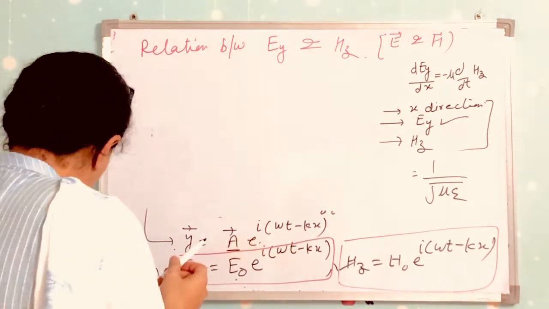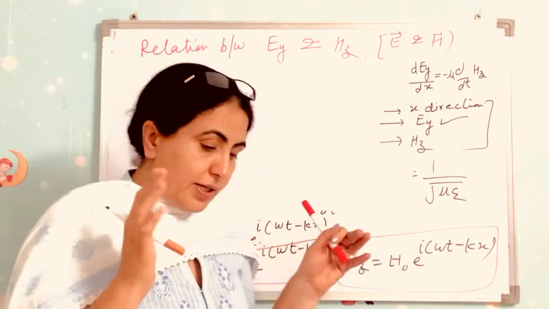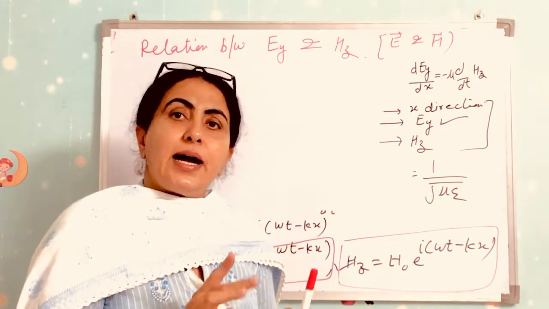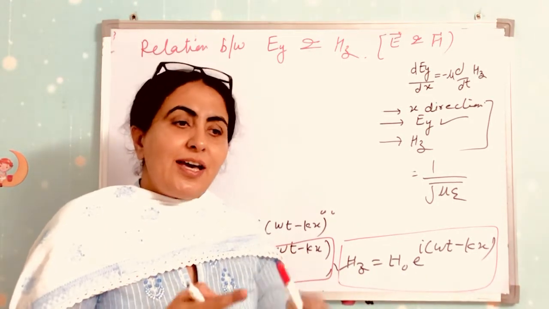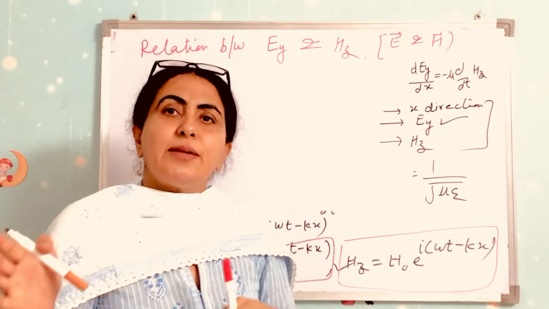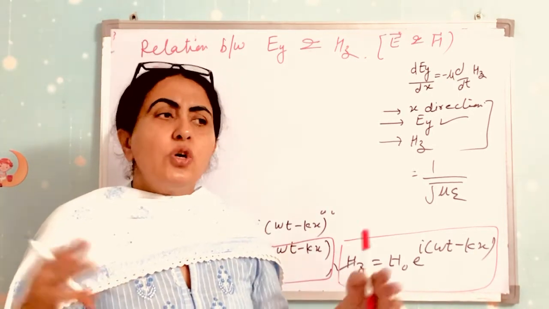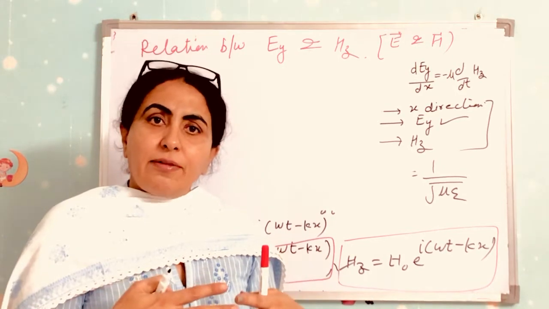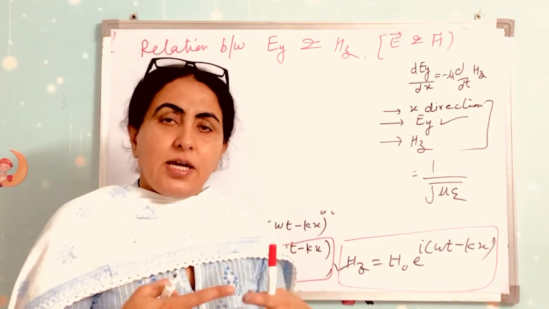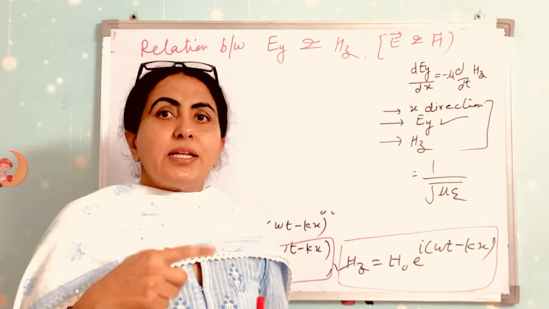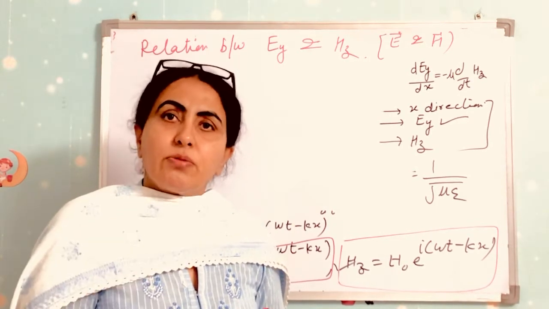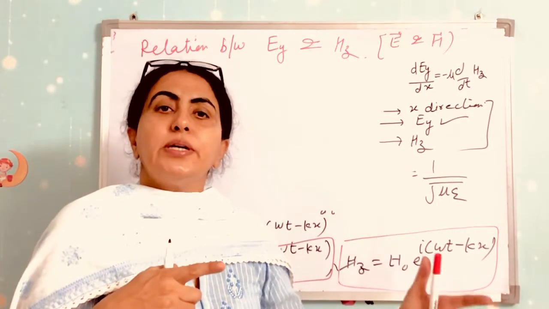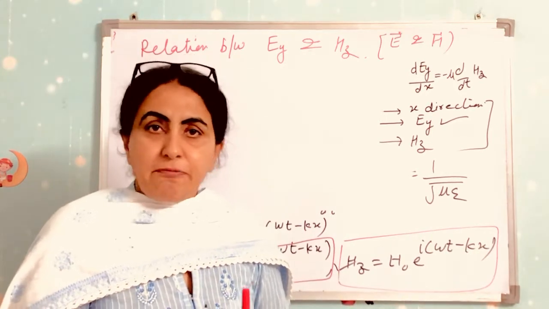So we know, as we have done in the previous article, that if a wave is in x direction, the electric field is in y direction and the magnetic field is in z direction. So from that we can say that they are in phase with each other, but their oscillations are perpendicular to each other and perpendicular to the direction of propagation of the wave. Clear?